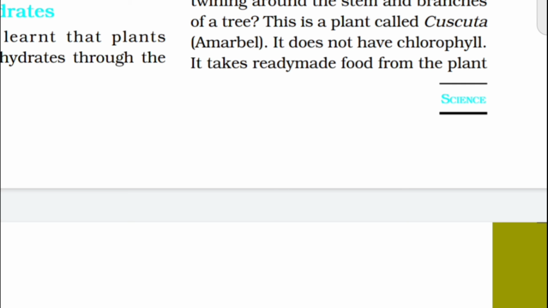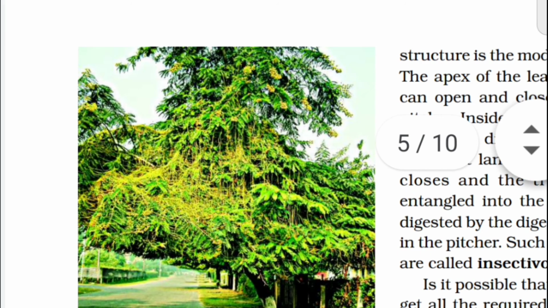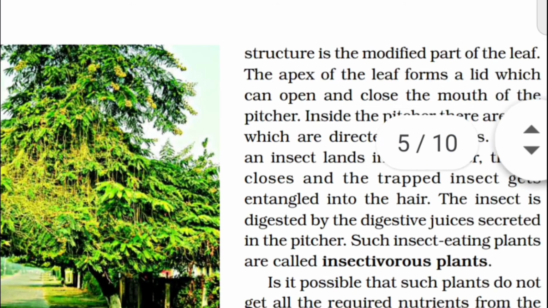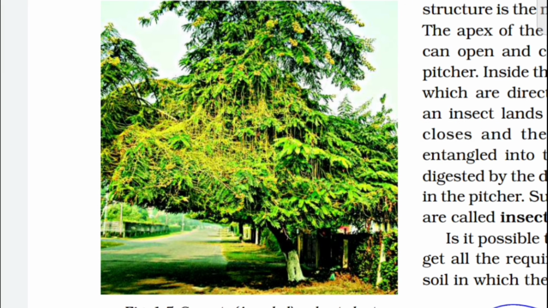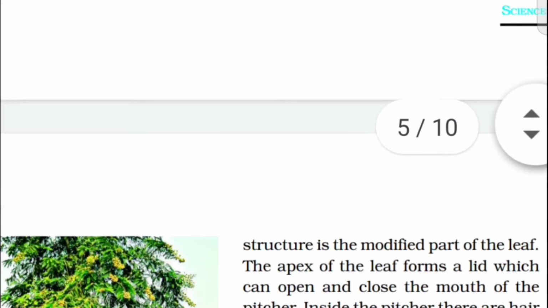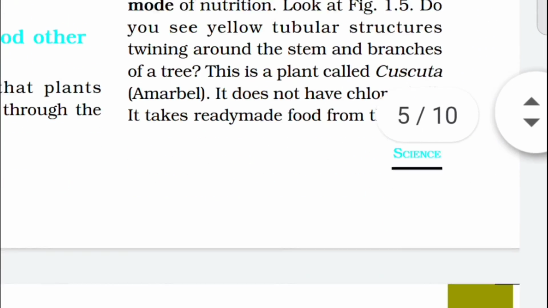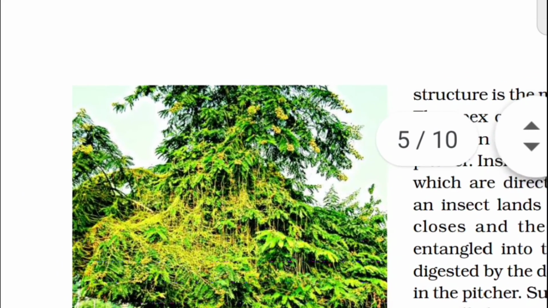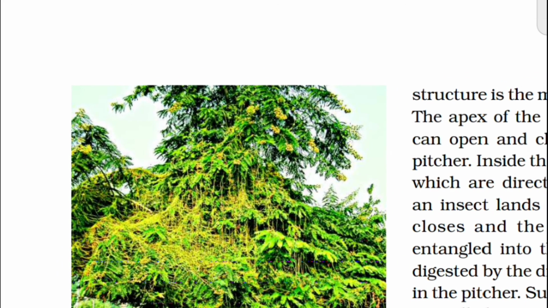Look at figure 1.5. There is a Cuscuta plant with a host plant, showing the heterotrophic mode of nutrition. You see a yellow tubular structure twining around the stem and branches of a tree.